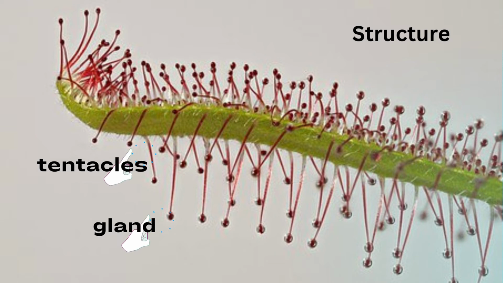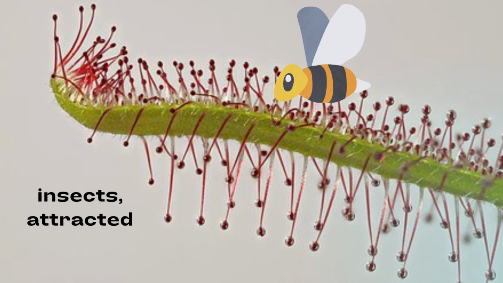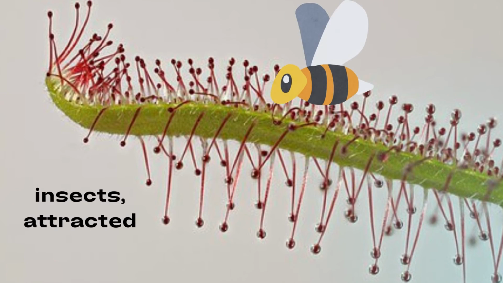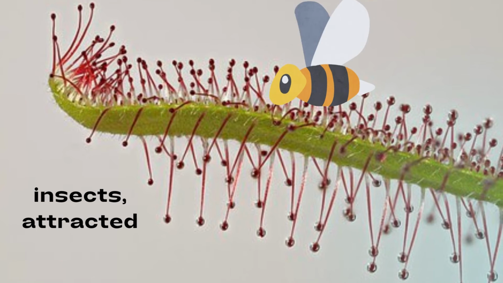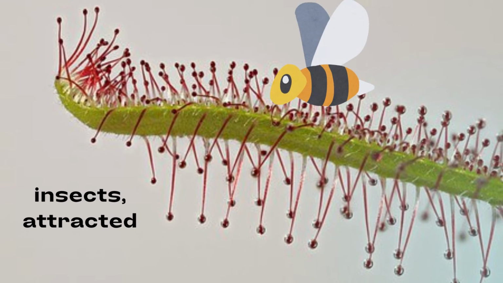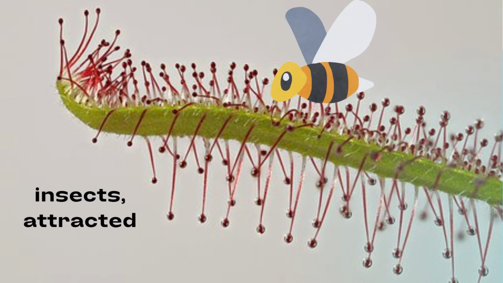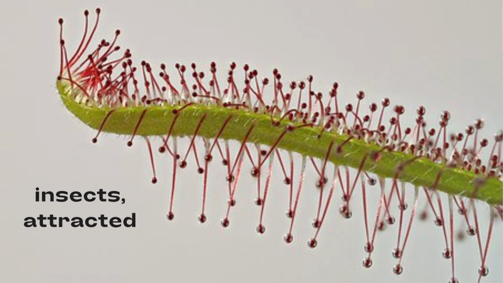As you can see here, in structure, two things are important. The tiny leaves are called tentacles, and at the tip of tiny leaf glands are present. These glands are sticky, and insects are attracted by the plant's odor, and they are entangled with these sticky glands.